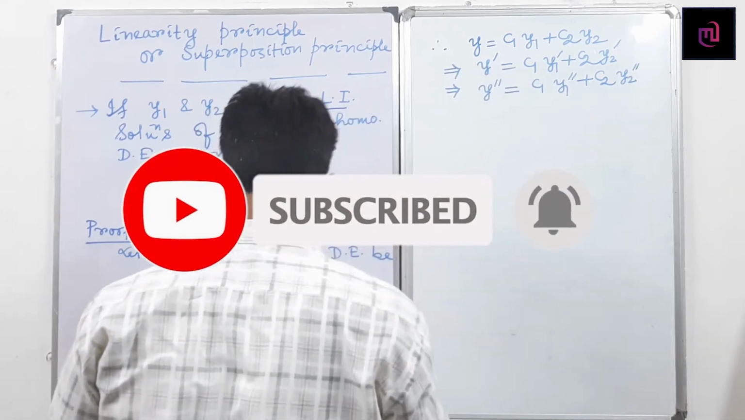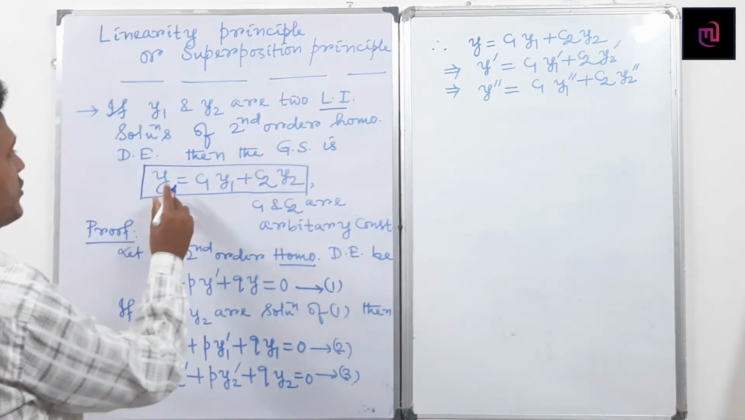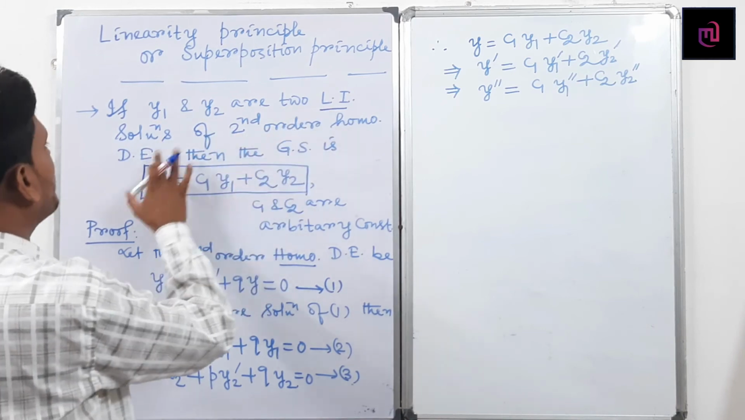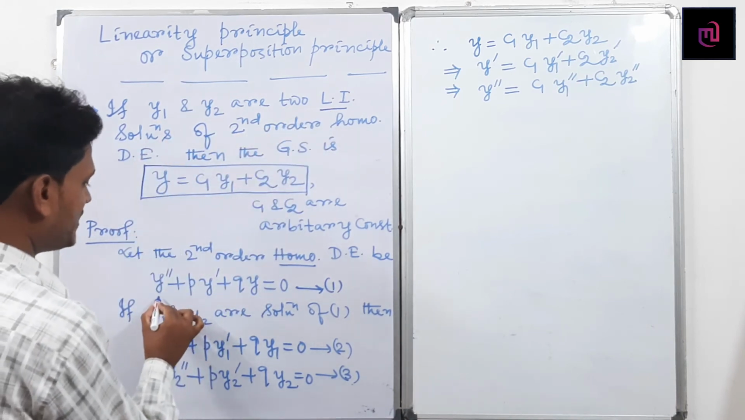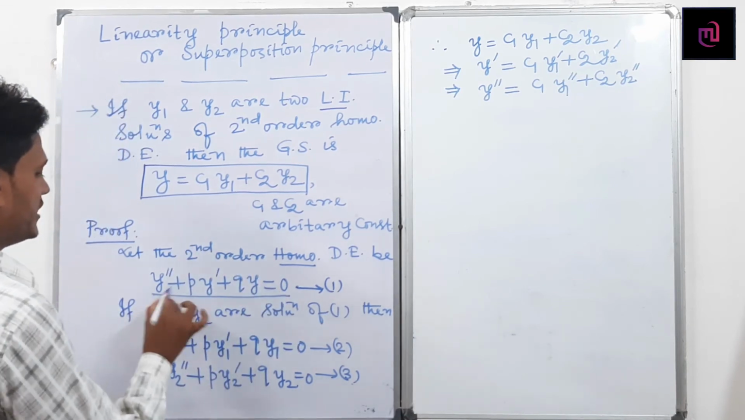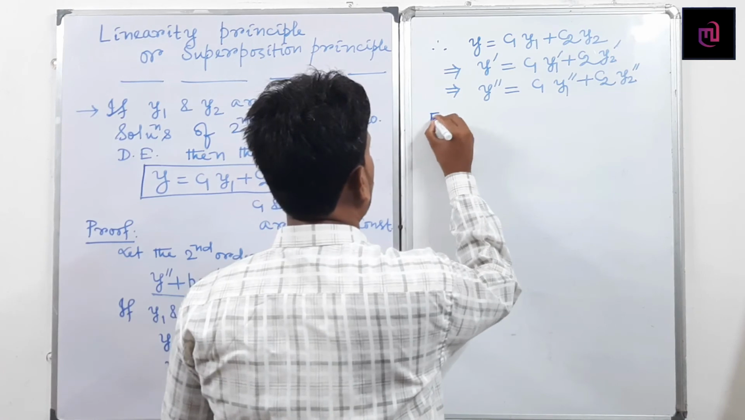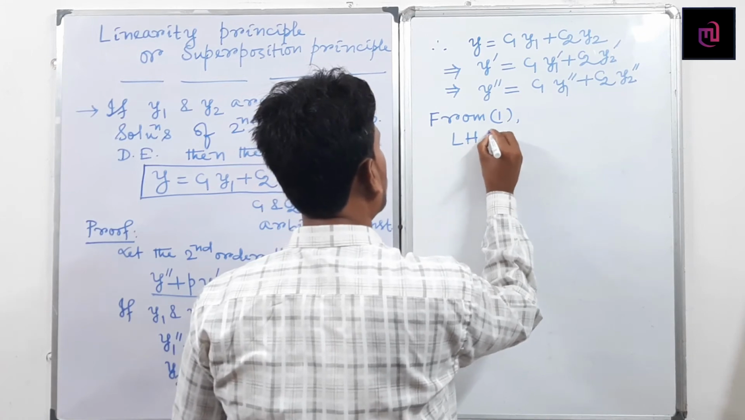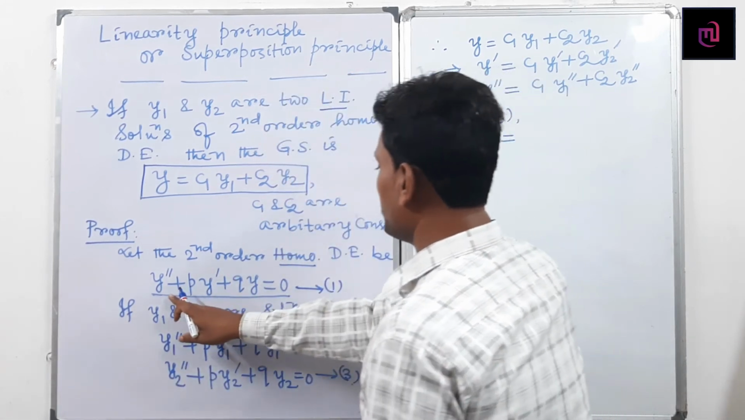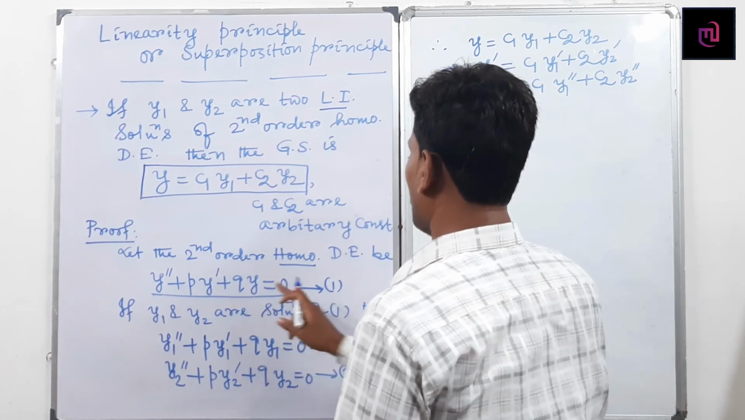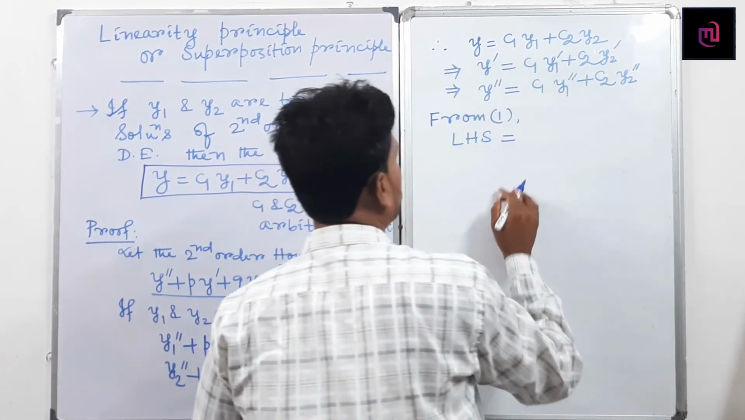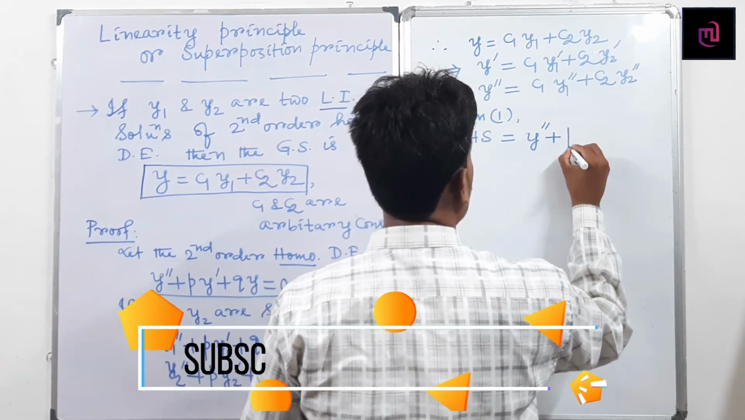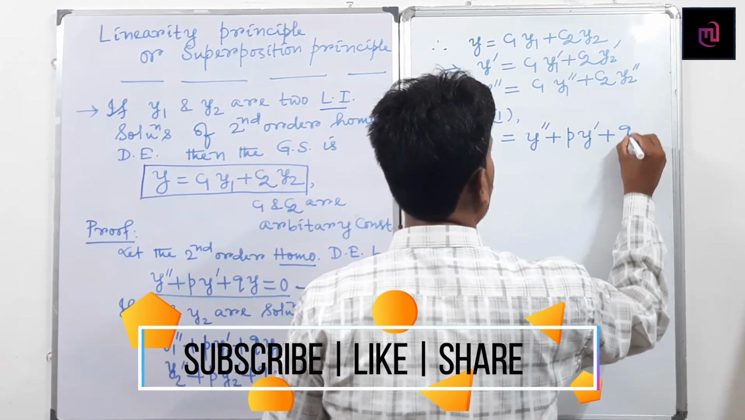So what is the left hand side? Whatever the problem has given. Thus if y1 and y2 are two linearly independent solutions of the second order homogeneous differential equation, this part, from 1, the left hand side is y double dash plus p y dash plus q y, and the right hand side becomes 0. We have to prove left hand side equals right hand side. What is the left hand side? y double dash plus p into y dash plus q into y.